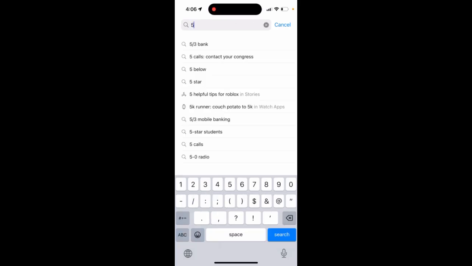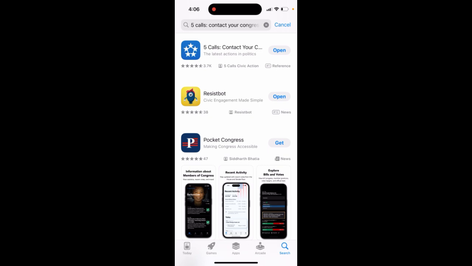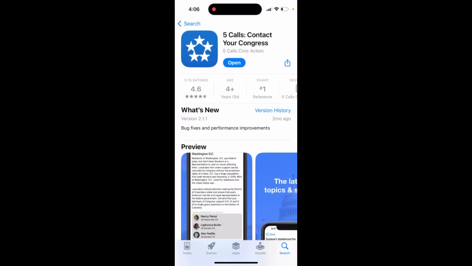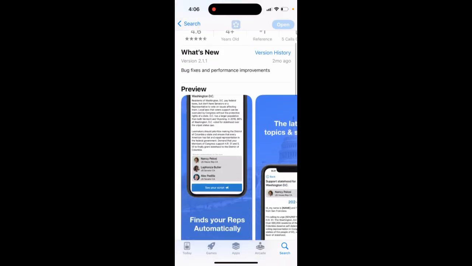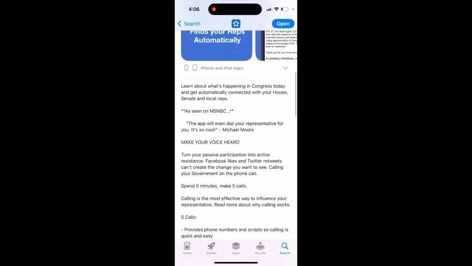5calls app. So here it is, contact your Congress. This is a viral app these days due to all the political situation. It's a super easy app to reach out to your Congress representatives, learn what's happening in Congress today, and get automatically connected with your House, Senate, and local reps.